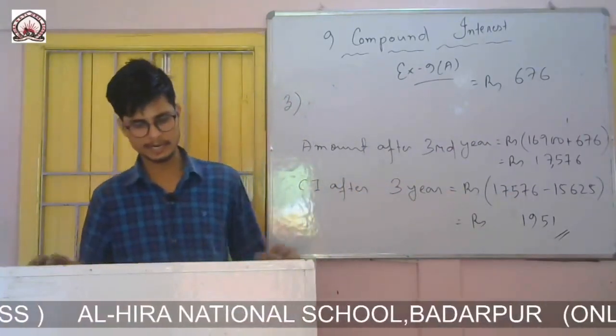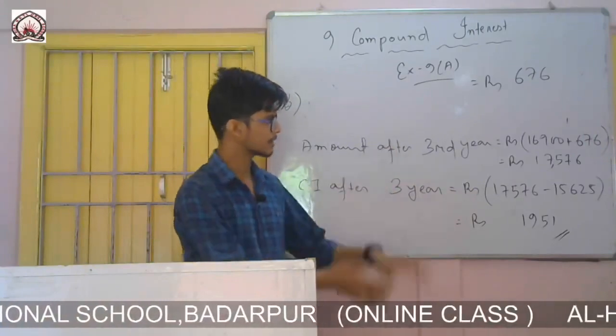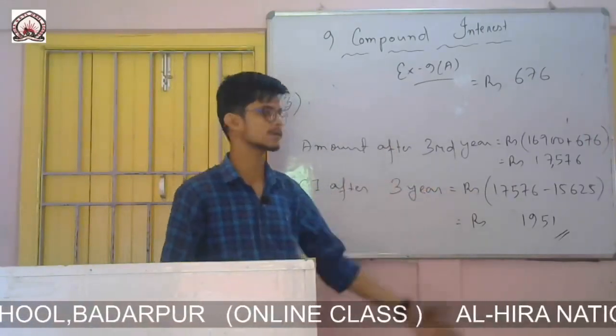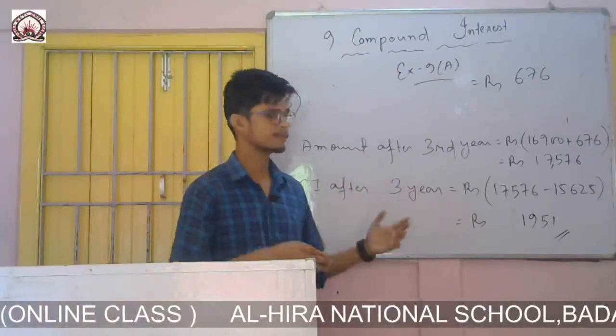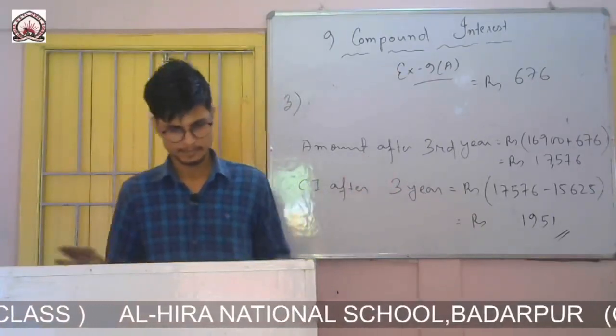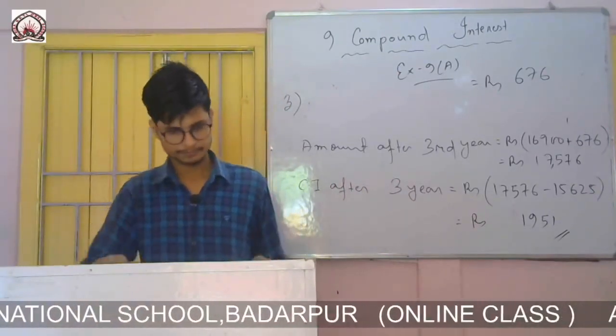In question, if it is given for 4 years, then you calculate it 4 times. After this one, again you calculate it. If it is given for 2 years, after 2 years you stop. If it is given for 3 years, after 3 years you stop. So like this. So now question number 4.